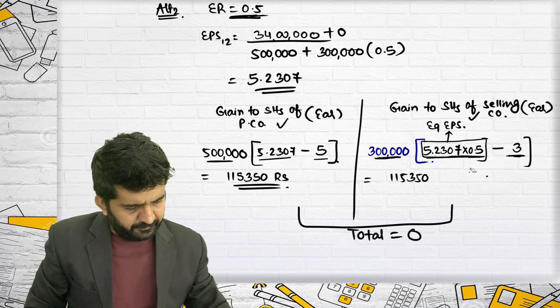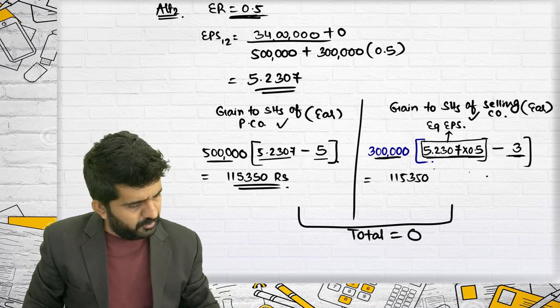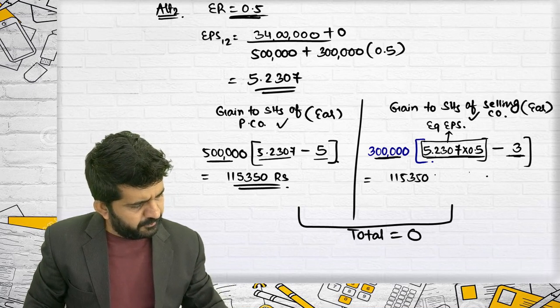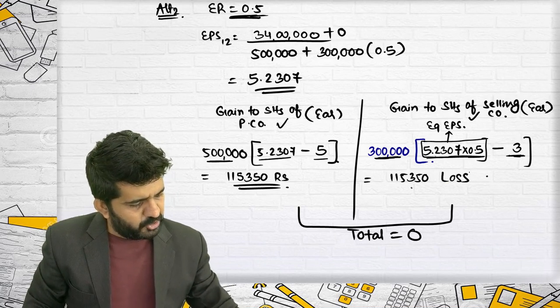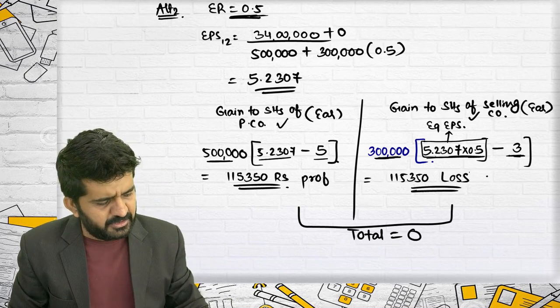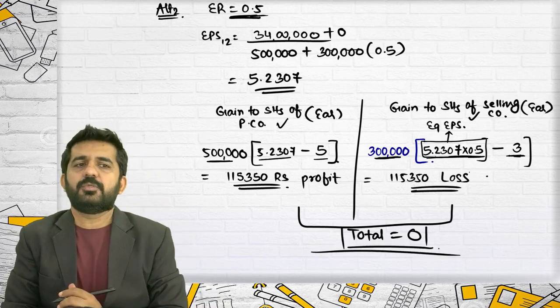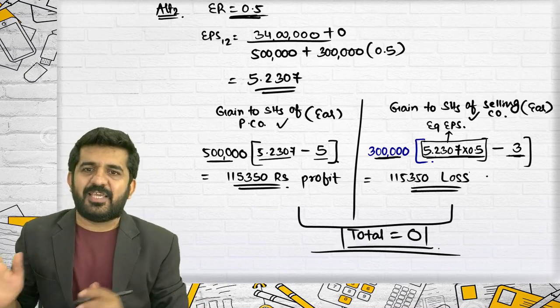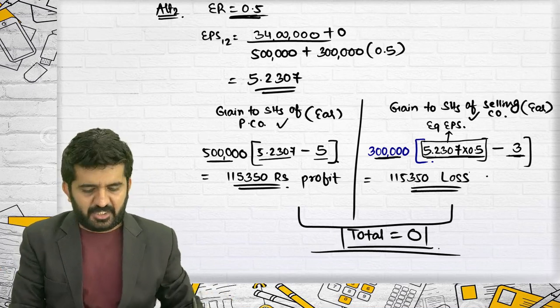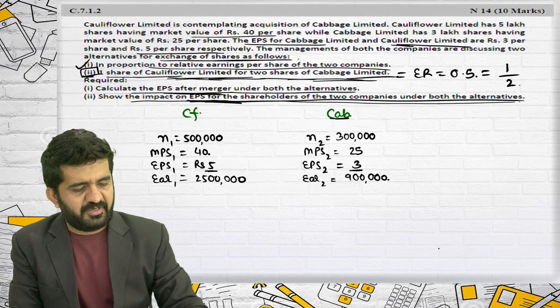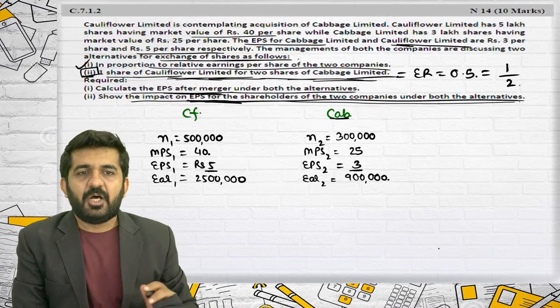Both cannot have a gain. Sir, it is a loss. It is a loss. It is negative, sure. This is loss, negative. This is profit. And total answer will be 0. Correct. So these are the same questions that we have already done. Just the question is given in statement format. Otherwise, it is the same question that we have done before.